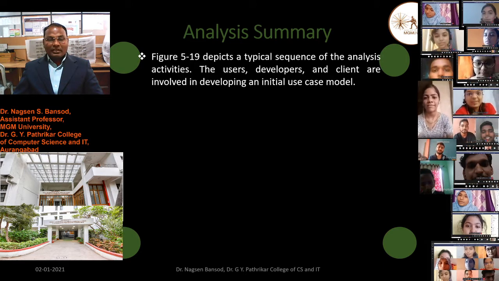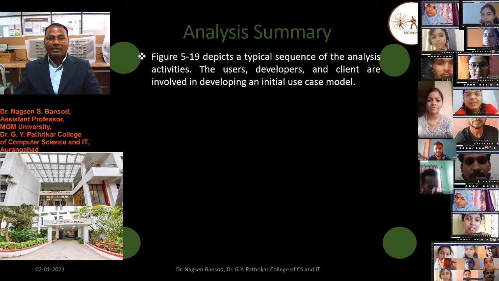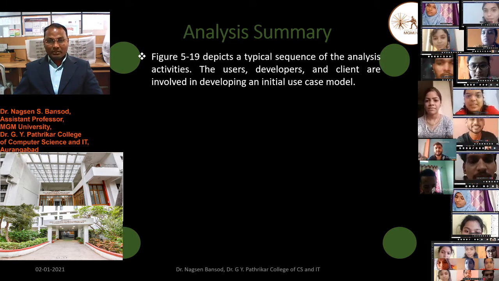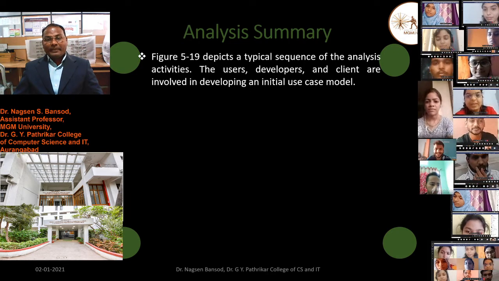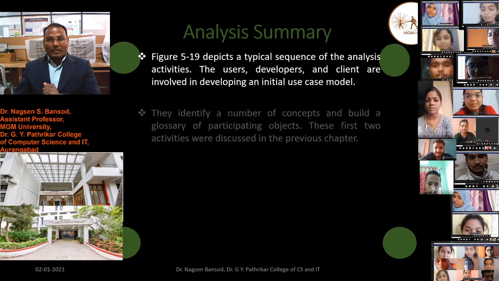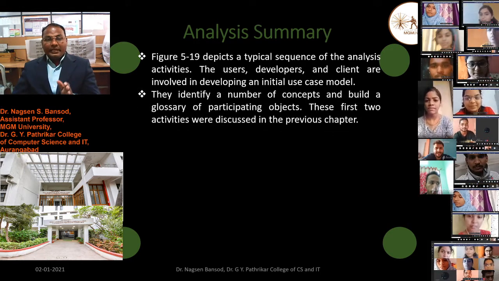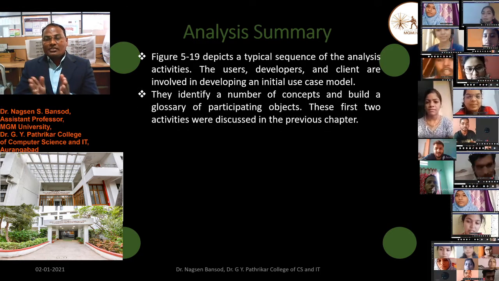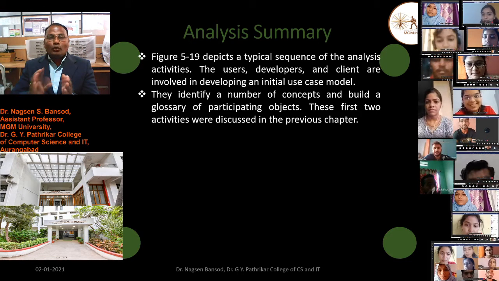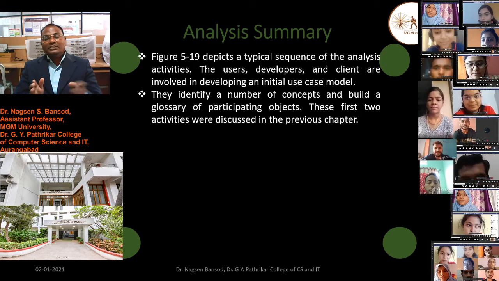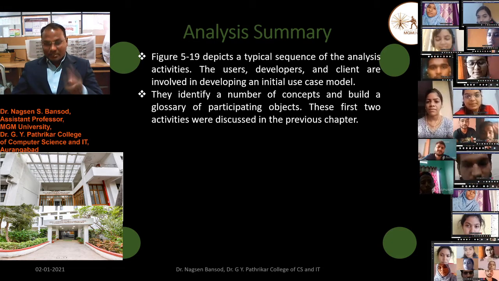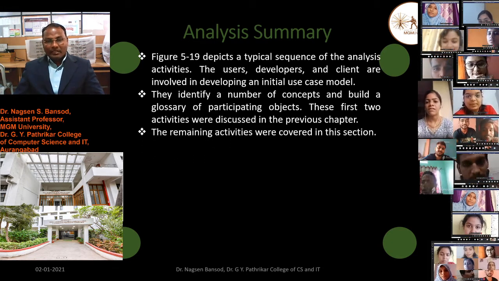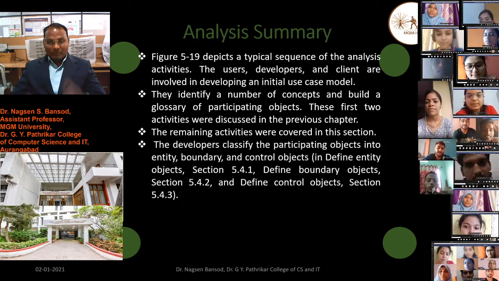Figure 5.19 depicts a typical sequence of the analysis activities. The user, developer, and client are involved in developing and refining the use case model. They identify a number of concepts and build a glossary of participating objects. These first two activities were discussed in the previous chapter, and the remaining activities are covered in these sections.